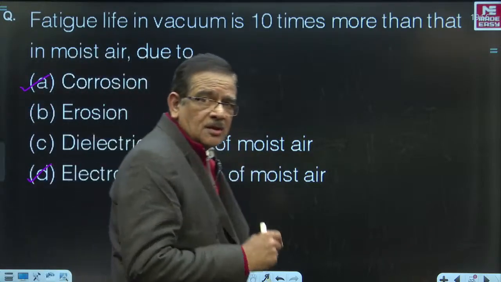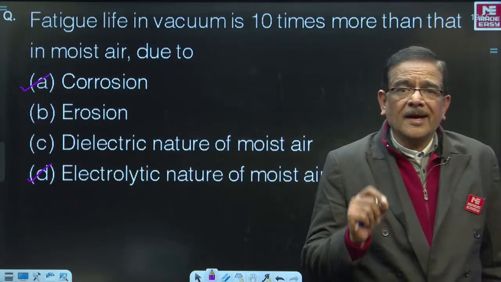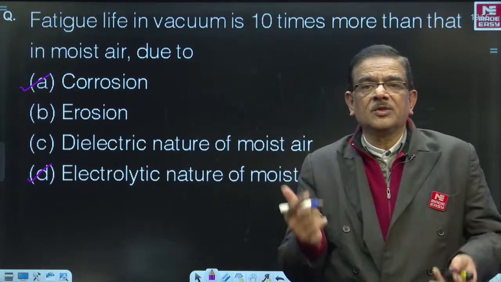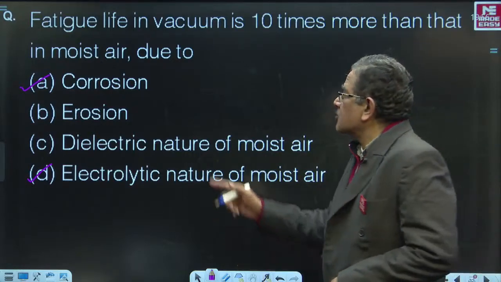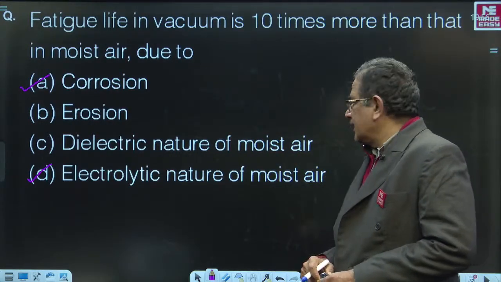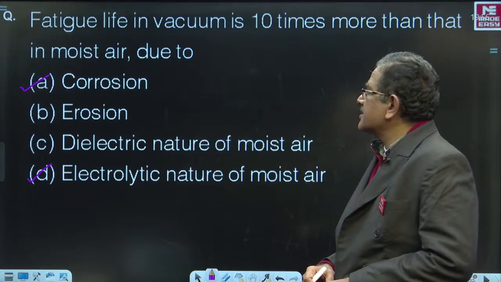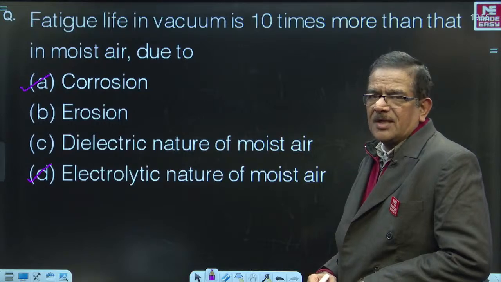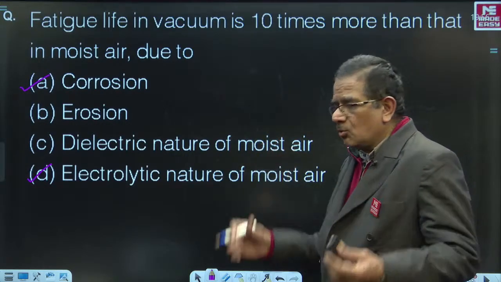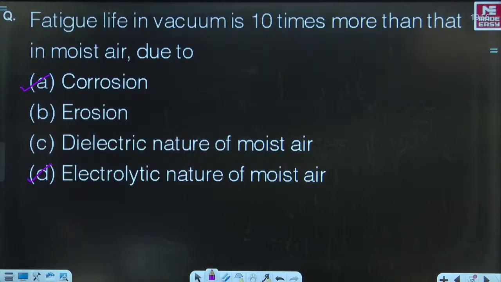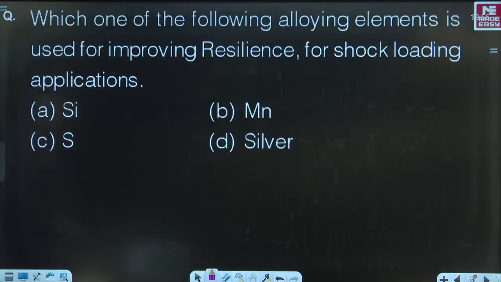Everyone, please note. This question adds to your knowledge bank. Sometimes people may ask you this in interviews also. So, corrosion is one aspect. And number two is that the electrolytic nature of moist air is the reason for the fatigue life to be less in moist air, and it is 10 times more in vacuum. All right? Good. A and D are the correct answers. Next question.